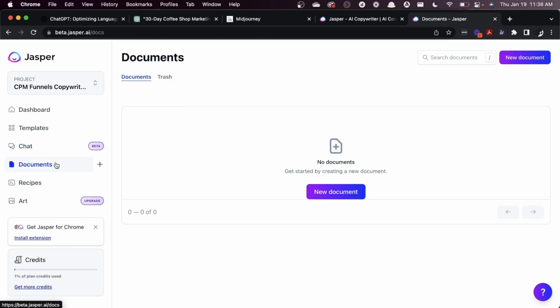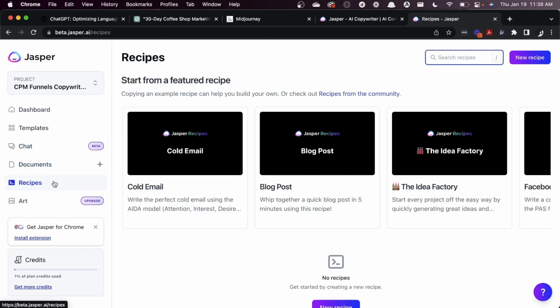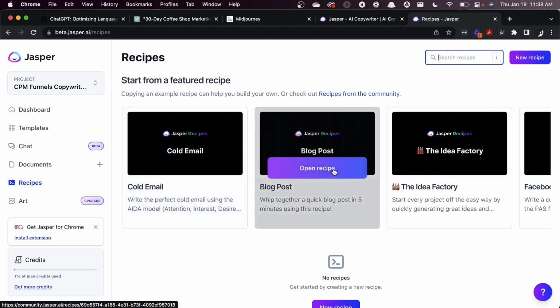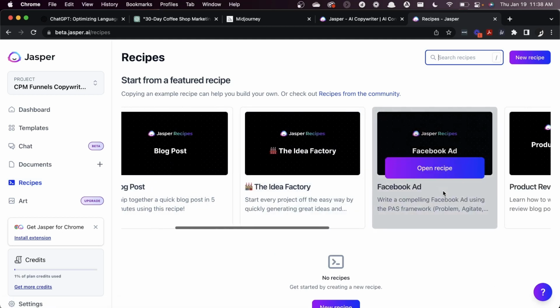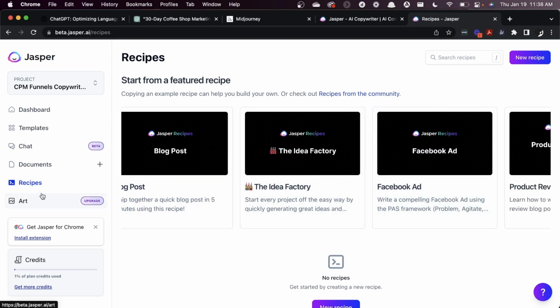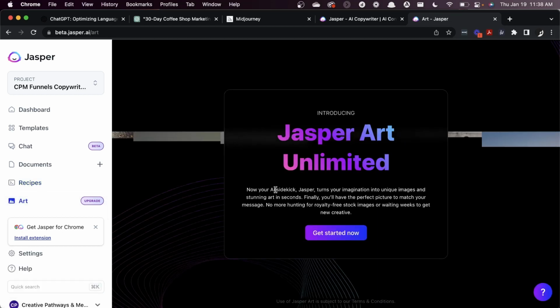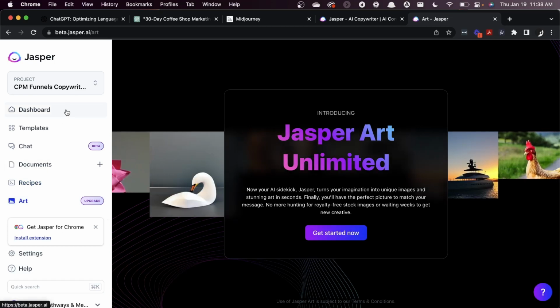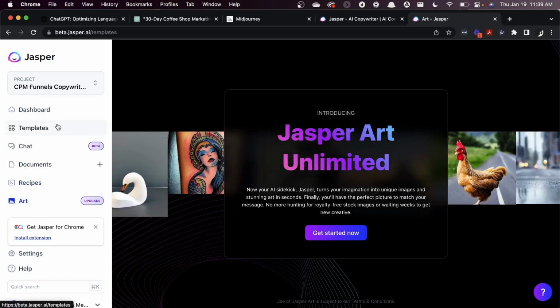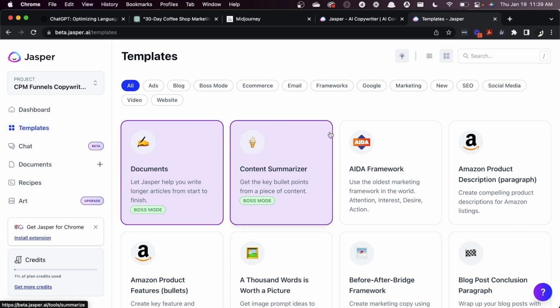You can build entire documents that you can use to then expand upon. There are certain recipes like cold emails, blog posts, Facebook ads, etc., so that it'll do a lot of the homework and heavy lifting for you. And Jasper also has an art tool that if you want to plug in, you can use as well. But we want to start here on templates. And we'll just take a quick walk down the lane here to see what sort of things that Jasper has already been specialized and customized to be able to help you to do.